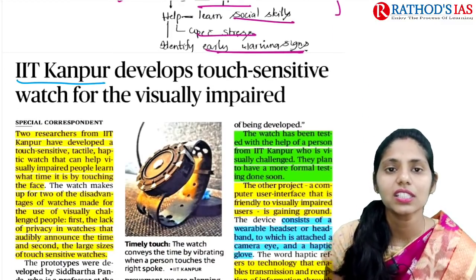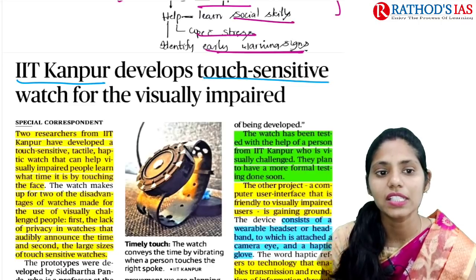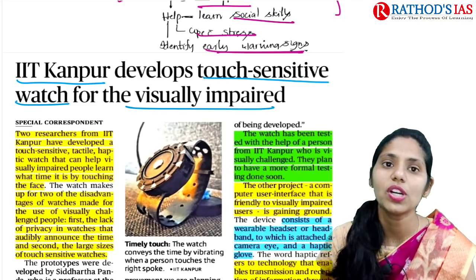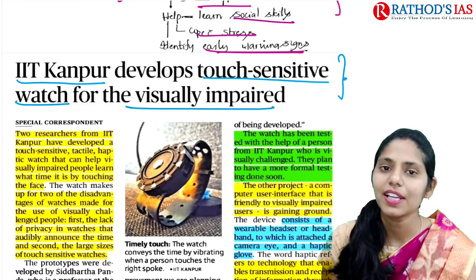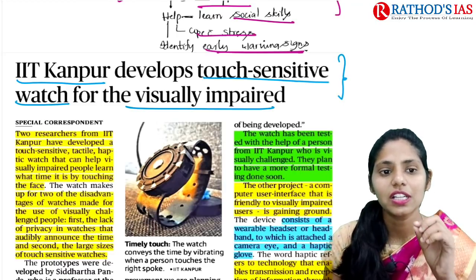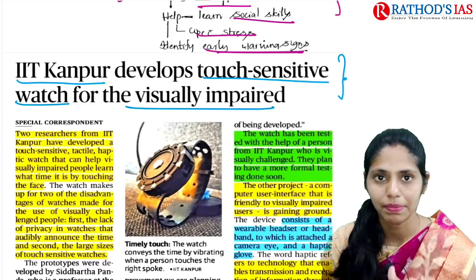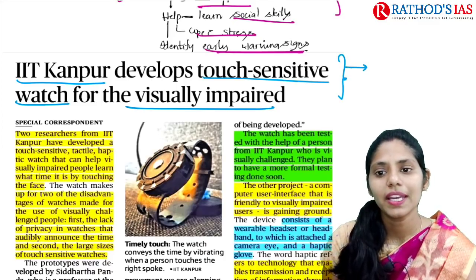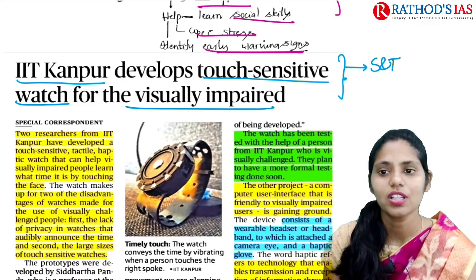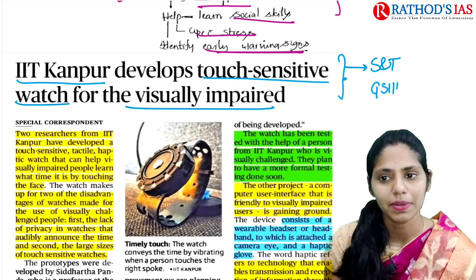The title says IIT Kanpur develops touch sensitive watch for visually impaired. So this article is mainly talking about a touch sensitive watch. This will be very useful for visually impaired people. This article will again be important regarding science and technology, which comes under GS paper 3.